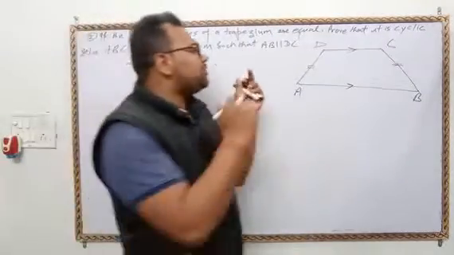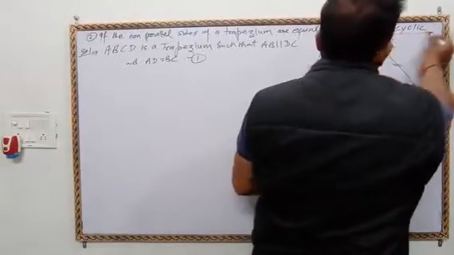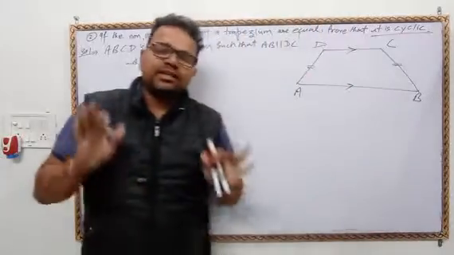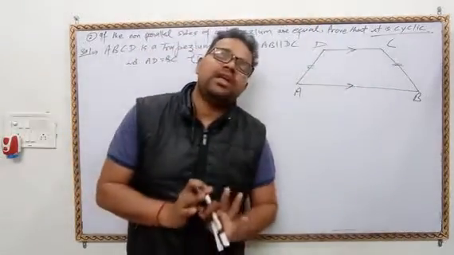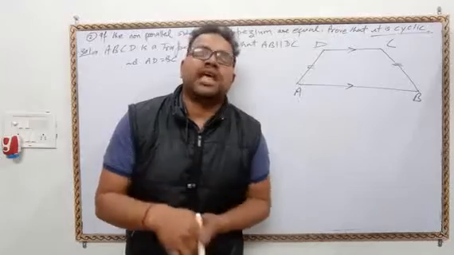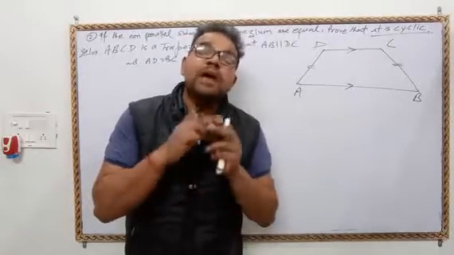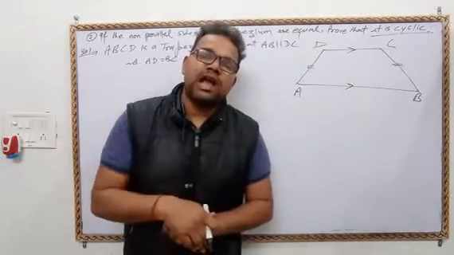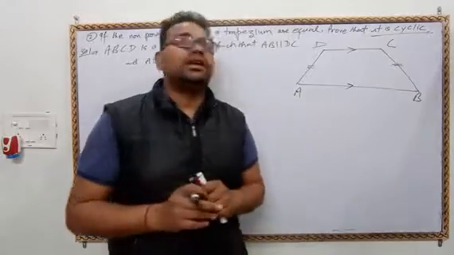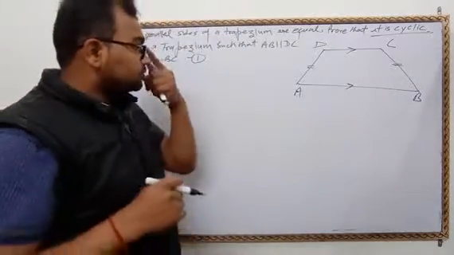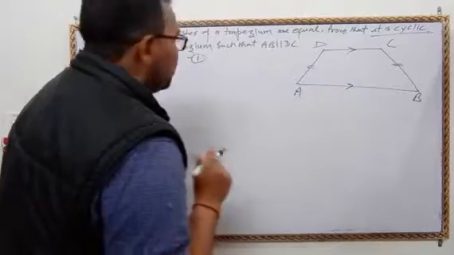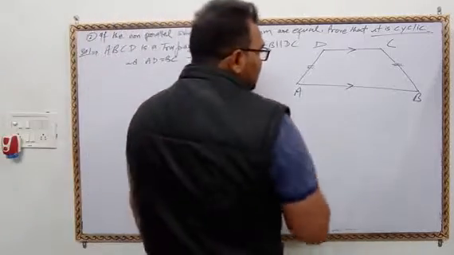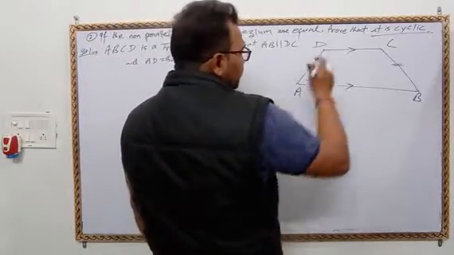So what is the concept? It is cyclic. I have already explained there is one and only one way to prove a quadrilateral is cyclic, if the sum of the opposite angles of the quadrilateral is 180. So what will we do here? First, what will we do? We will draw.